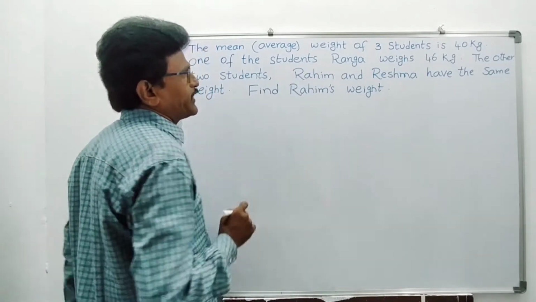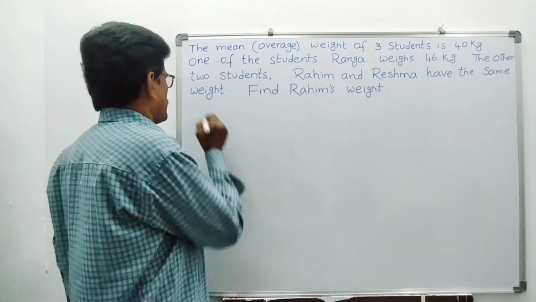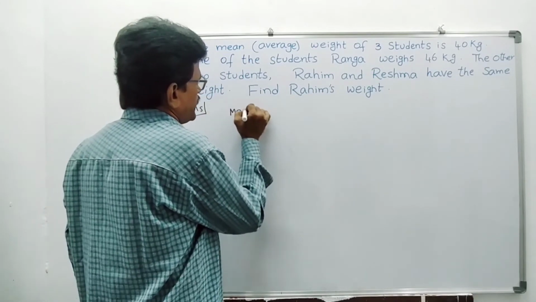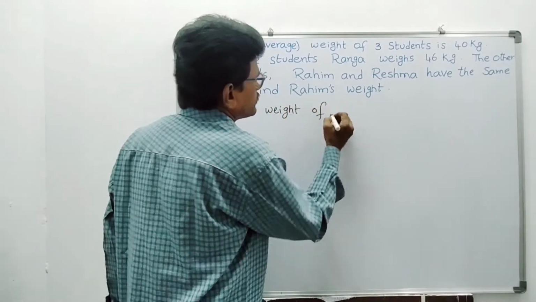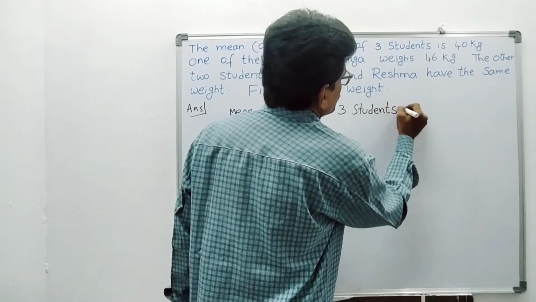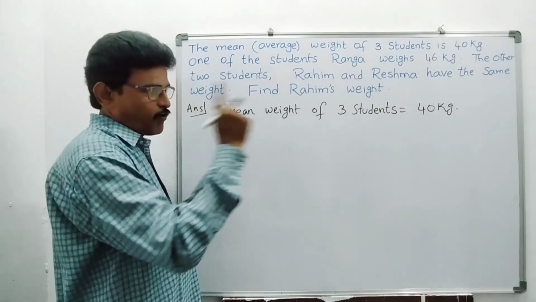What has he given here? We can find the total weight of 3 students easily because he has given the mean weight of 3 students. Mean weight of 3 students, how much? 40 kg. So each person's average is 40 kg.